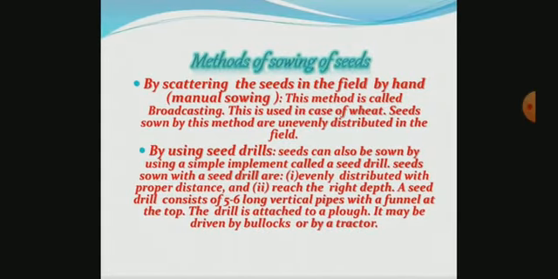So there are two methods of sowing seeds. First one is manual sowing. It is the traditional method of scattering the seeds in the field by hand. This method is also called broadcasting. This is used in case of wheat. Seeds sown by this method are unevenly distributed in the field. They are not evenly distributed. So it's not a good method, I feel.